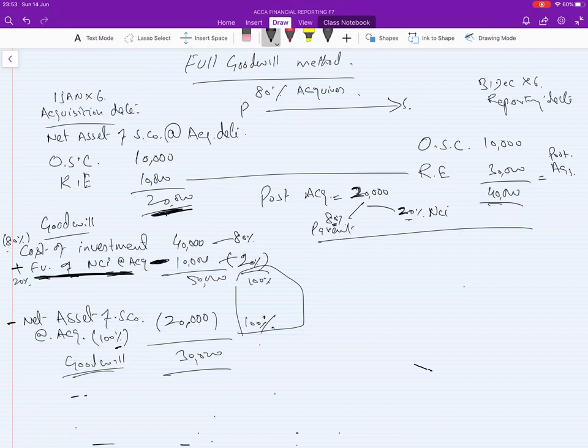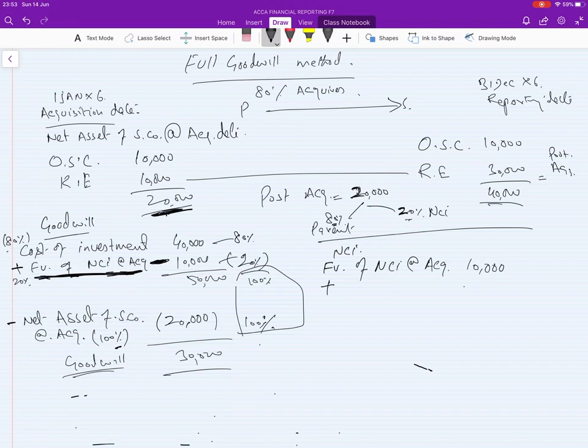After this we have to calculate NCI. How do we calculate NCI? We calculate NCI with the fair value of NCI, which is given in the exam. Fair value of NCI at acquisition date is 10,000.